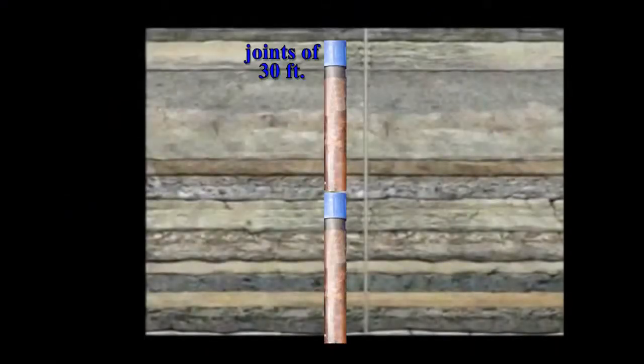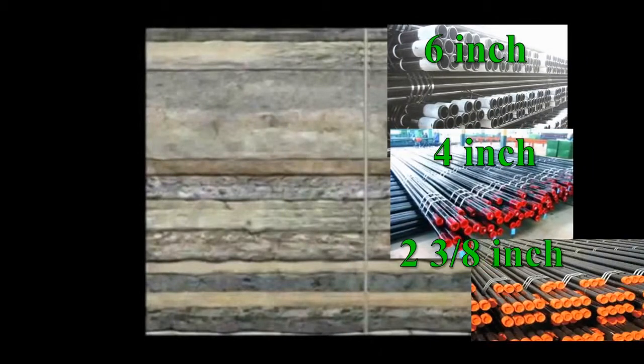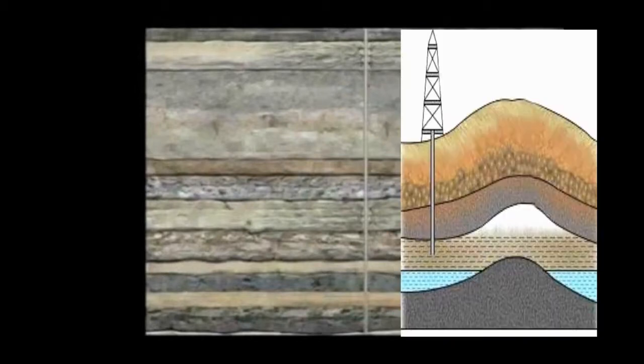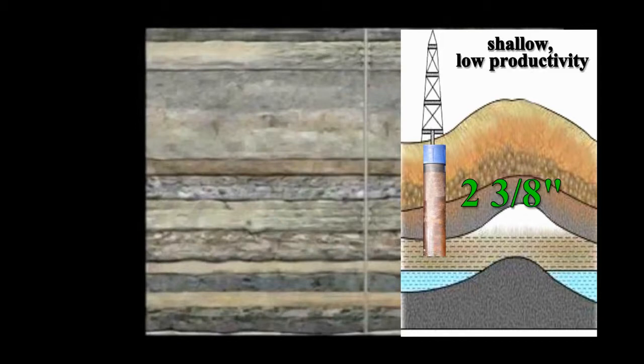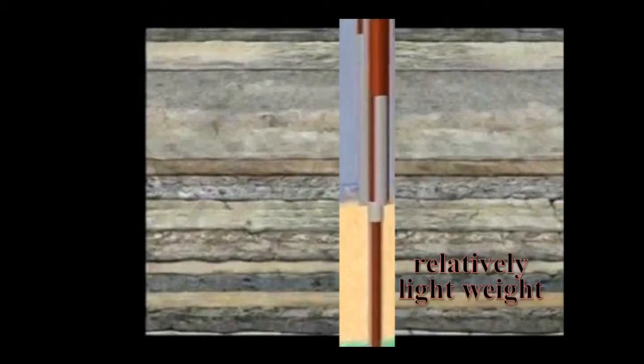Manufactured in joints of 30 feet with threaded couplings, the diameter of the tubing can vary depending on the fluid amount projected to be produced. For example, small tubing that is 2 3/8 inches outside diameter is used for shallow, low productivity wells, while large 6-inch outside diameter tubing is used in high volume gas wells. In any case, tubing is smaller than either the drilling or casing pipe and is relatively lightweight when compared to